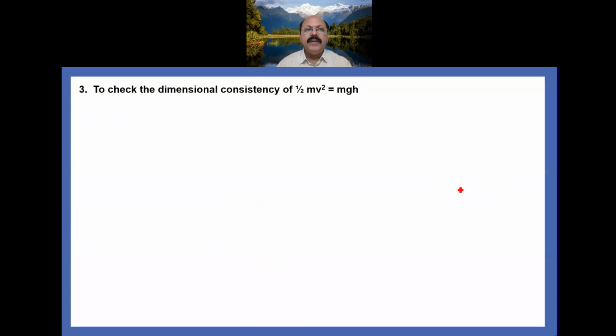Now another example we take to check the dimensional consistency of half mv square equal to mgh. Similarly, you have to solve it as we discussed previously. Here you can write the dimensional equation of each physical quantity, and after that you substitute into the given equation, and then you see that on both sides the dimensional equations are the same, then we say that it is dimensionally consistent or dimensionally correct.